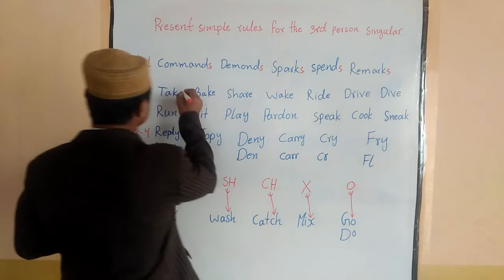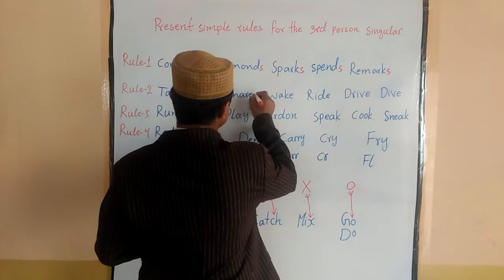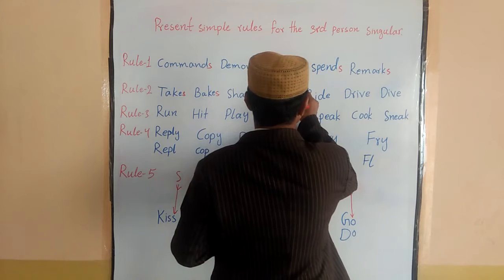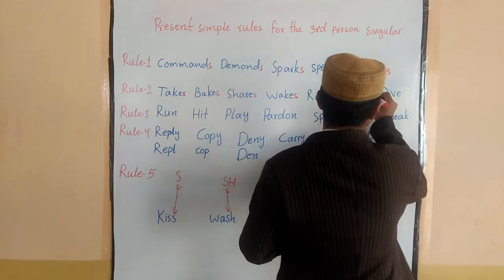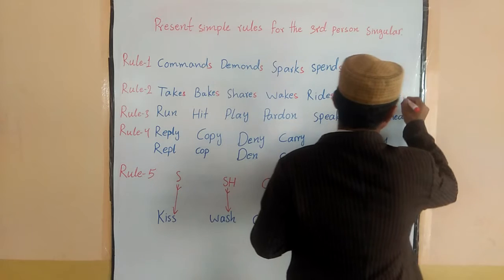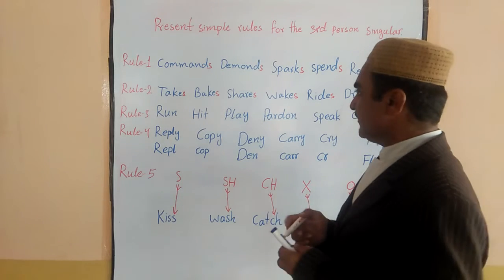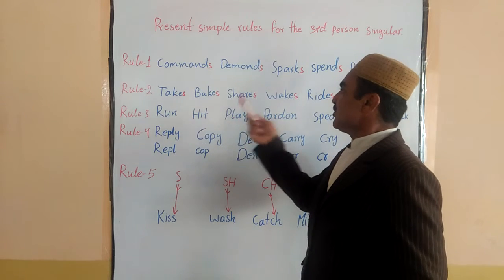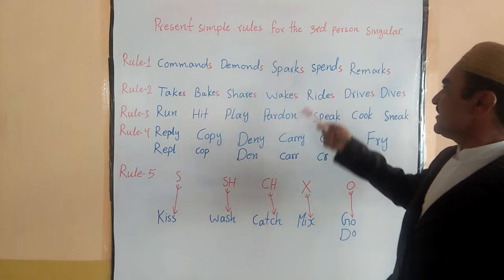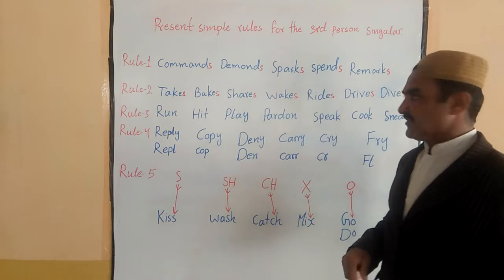Like takes, bakes, shares, wakes, rides, drives, and dives. You see the verbs now: takes, bakes, shares, wakes, rides, drives, dives.